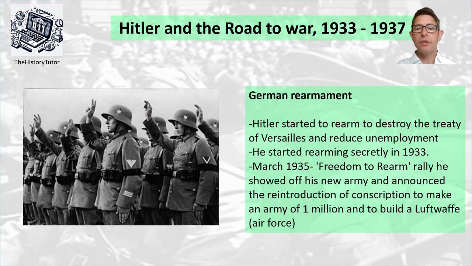So German rearmament had started in earnest. Hitler started to rearm and destroy the Treaty of Versailles, and part of his rearmament, of course, was to reduce unemployment from the Great Depression. The secret rearmament in 1933 was announced in 1935 at the Freedom to Rearm rally, when he showed off a new army and announced he was going to have conscription again to create an army of 1 million men, and he was going to build an air force, a Luftwaffe.